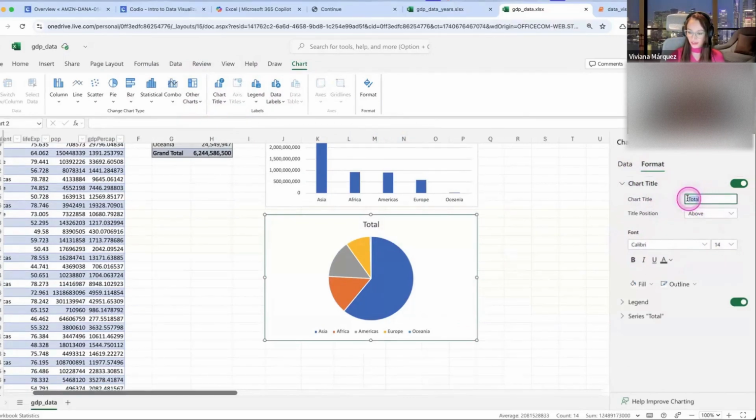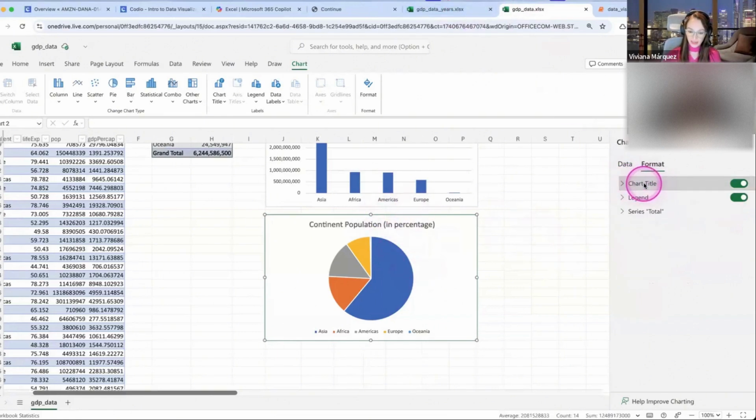For the chart title, maybe you could say continent population in percentage, or whatever makes this visualization clear. So that's here in chart title.